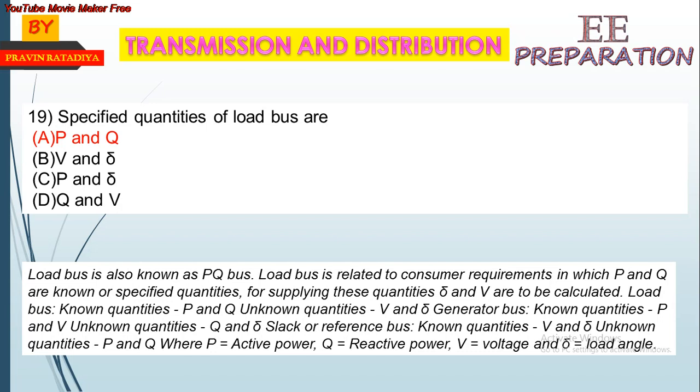Generator bus: in generator bus, known quantities are P and V, which is also known as a PV bus, and unknown quantities are Q and delta. And the last bus, slack bus or reference bus, has known quantities V and delta, and unknown quantities P and Q, where P is active power, Q is reactive power, V is voltage, and delta is equal to load angle.